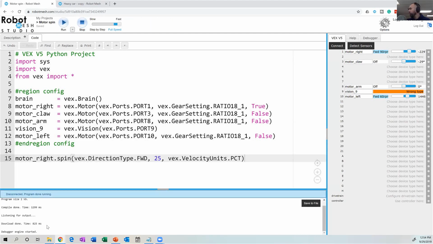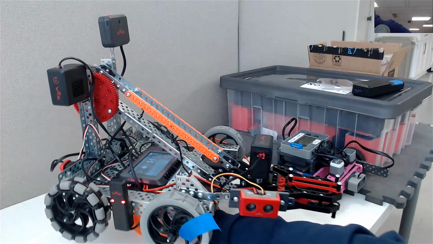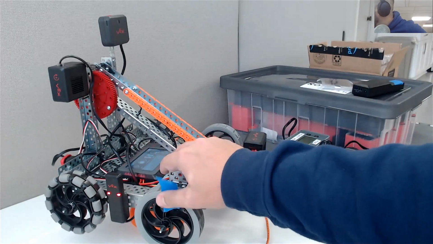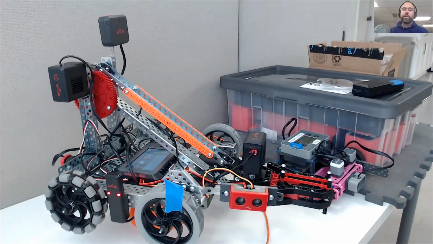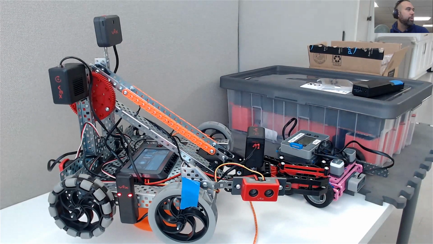You can see it's compiling the program. And if I go into the other webcam here so that you can see what's happening, let's go to my sharing. So let's just go to the webcam so we can see what the robot's doing. I'm going to play. Okay, for anyone who's wondering, I just use this blue tape so I can see a little more easily from far away what direction my motor's moving in. It has no significance beyond that. So here I'm going to run my code, which was motor right dot spin at 25% power. I'm going to hit play.